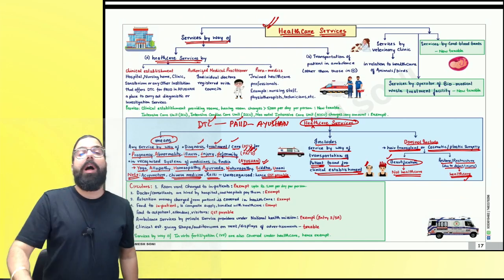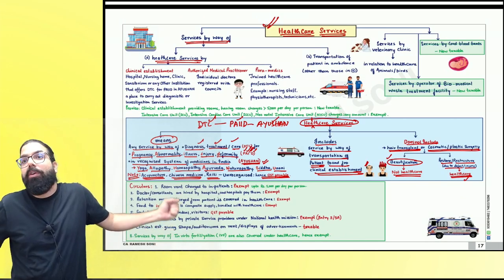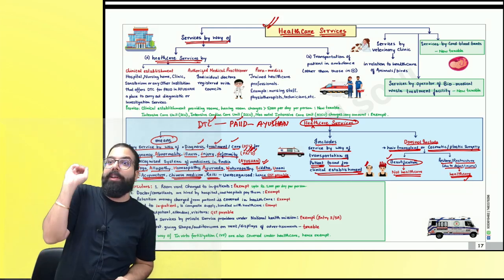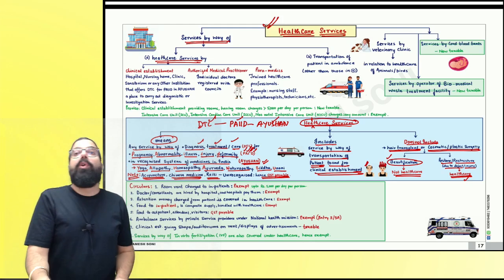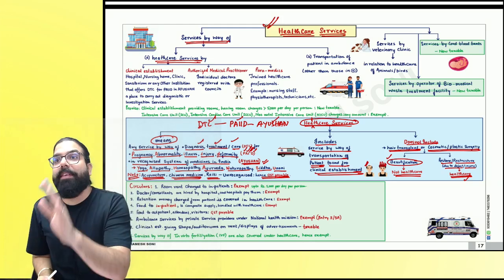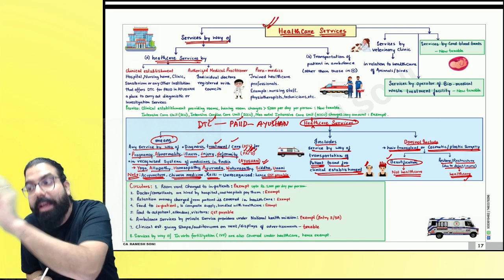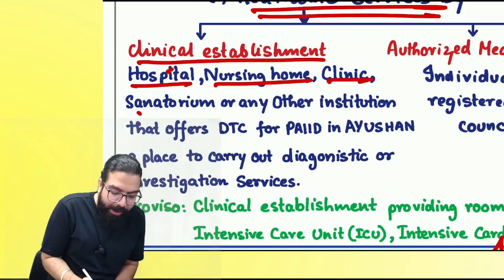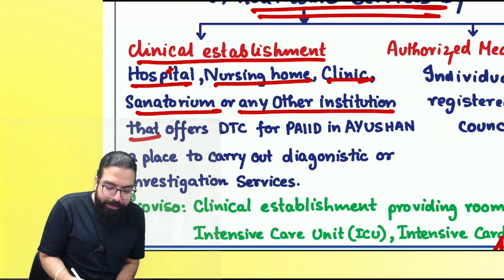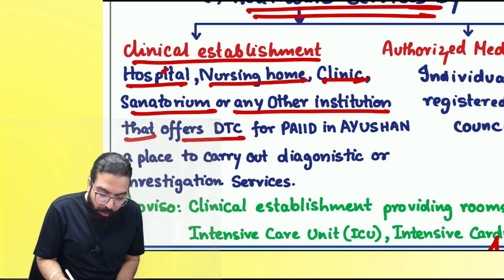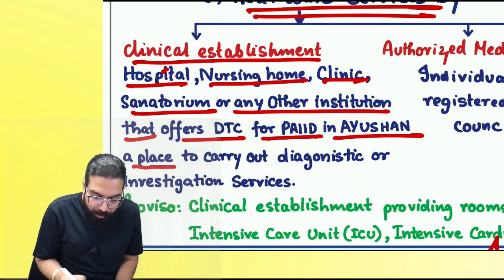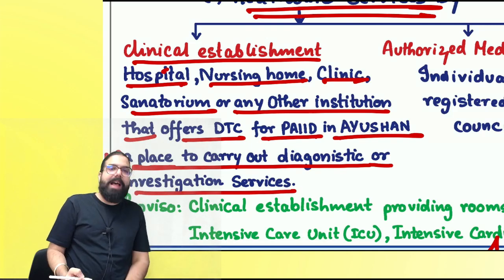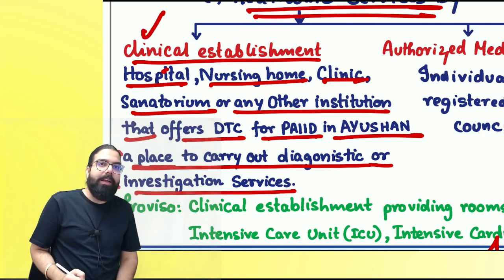Now, healthcare. I started giving healthcare service. When COVID came, I started telling, okay, come, I will give healthcare service. You are not well, you take Dolo. So what I'm telling is healthcare services has to be provided by whom, then it will be exempt. Healthcare services given by clinical establishment, hospital, nursing home, clinic, sanatorium, or any other institution that offers diagnose, treatment and care for PAIID in Ayush, or a place to carry out diagnostic or investigation service, all these labs, etc. All these are clinical establishments.